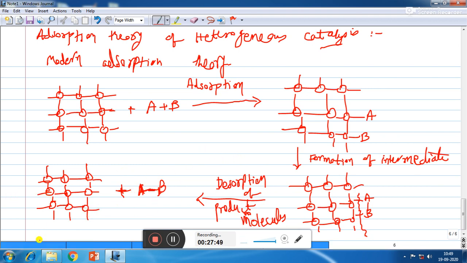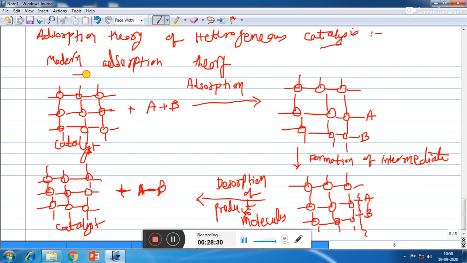Here we can see that the catalyst which was taken initially, its composition and structure remains unchanged. So the active site or the surface of catalyst is now free for the second reactant molecules to get adsorbed on the surface of catalyst. As catalyst remains unused and does not participate in the reaction, it only makes the reaction fast. So even small quantities of catalyst are sufficient for the reaction to occur.